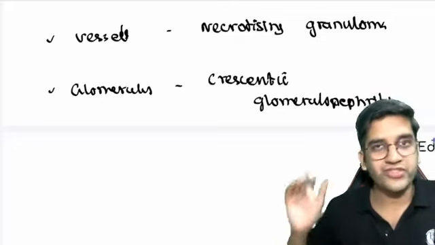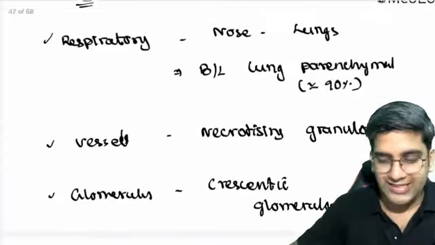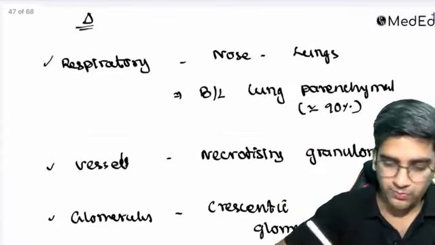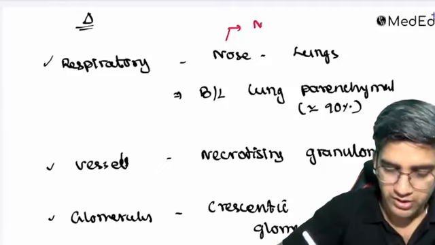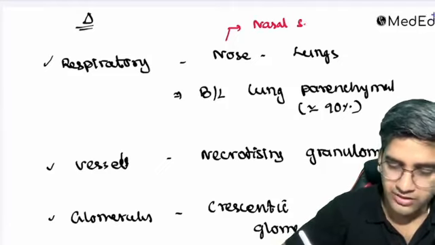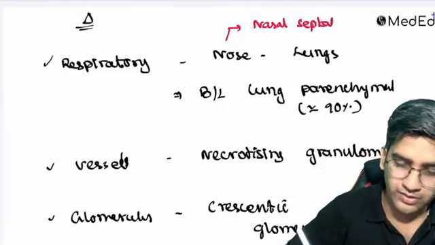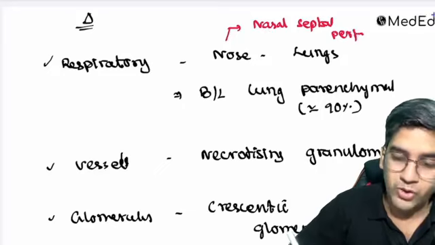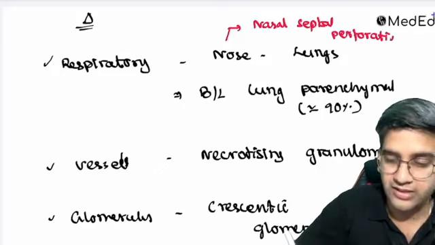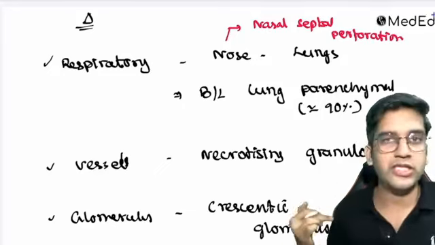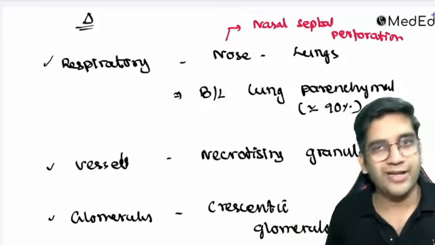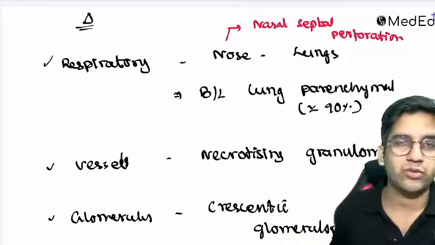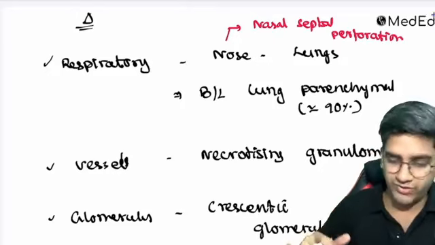Okay, so this is the triad of Wegener's. Like I said, it can involve from nose to lungs. When you go to ENT, Wegener's can cause nasal septal perforation. It's one of the causes of nasal septal perforation. It can destroy anything from the nose till my lungs. Anything in the respiratory tract can be involved by Wegener's, and have necrotizing granuloma and crescentic glomerulonephritis. It's the triad of Wegener's, right?